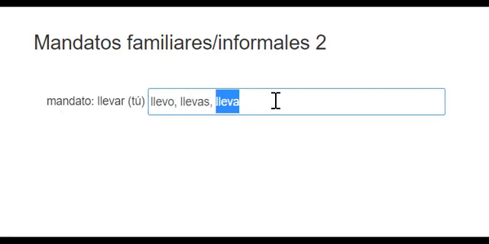Coincidentally, it happens to be the exact same conjugation that we have right there is the one we're going to use. And that's very useful for us because if we have a stem change in the present tense, we also have the stem change in the command. So that stem change will happen in that form. So it'll still be there. There's no worry about spell change right now. We just have to know what that third person singular form of the present indicative is to get this conjugation. So lleva is our conjugation.